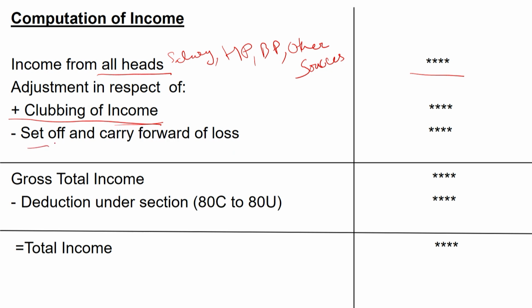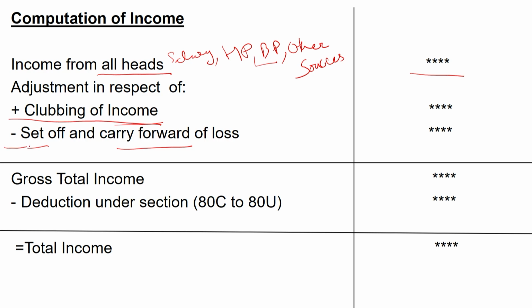After that, set off and carry forward of losses must be done. That means if you have any loss in the case of business and profession or capital gains, then you can set off those losses against the same head or any other head prescribed under the Income Tax Act, and you can also carry forward the losses to the coming years of your tax filing.